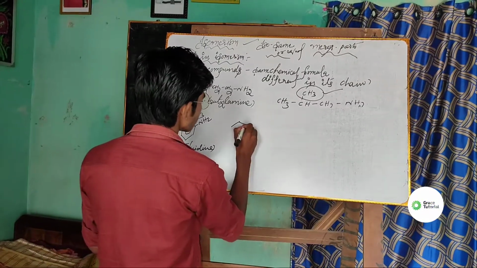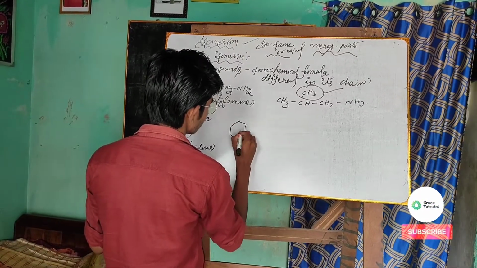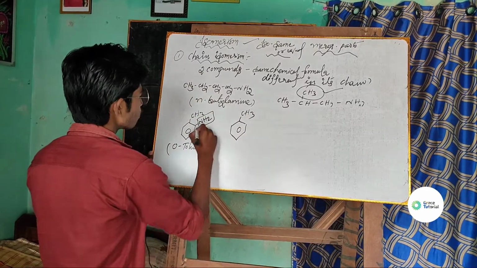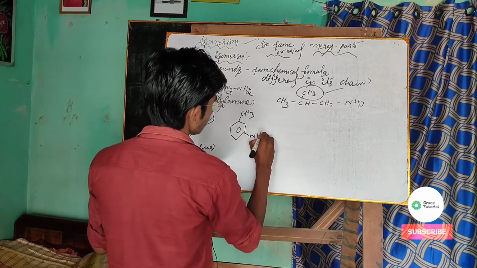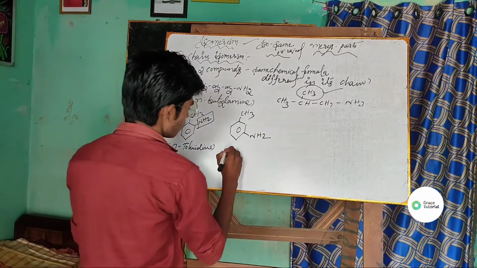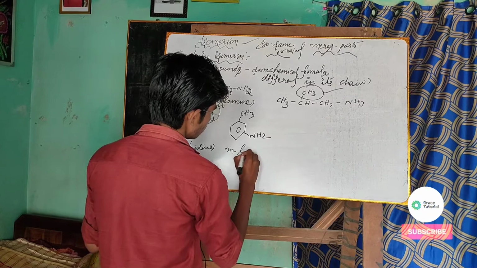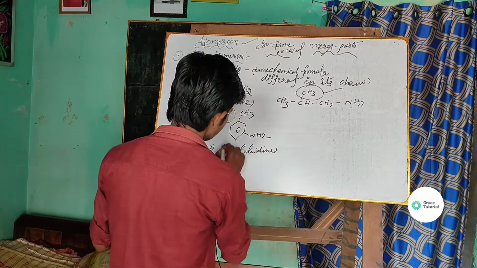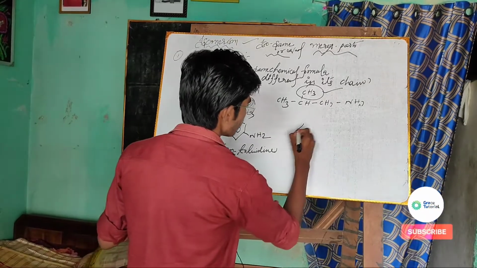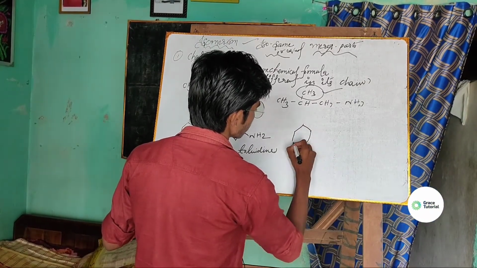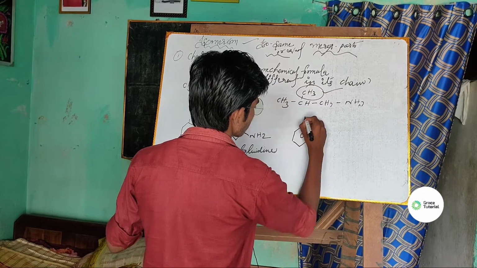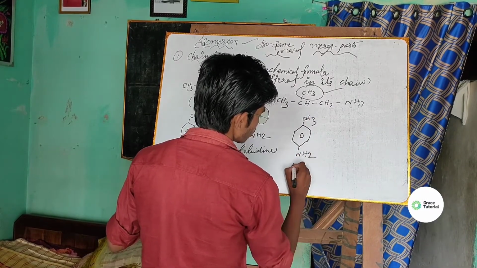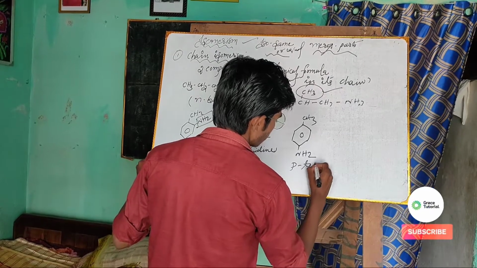But here it is slightly different. Here this functional group is attached to position number 3. This is metamerism. Metatoluidine. Similarly, here this is attached with para, so this is para-toluidine.